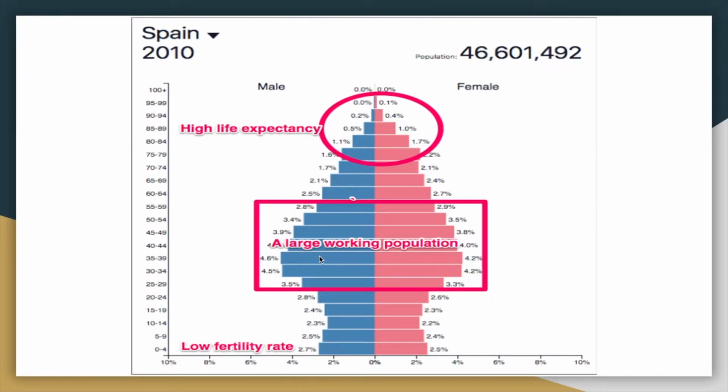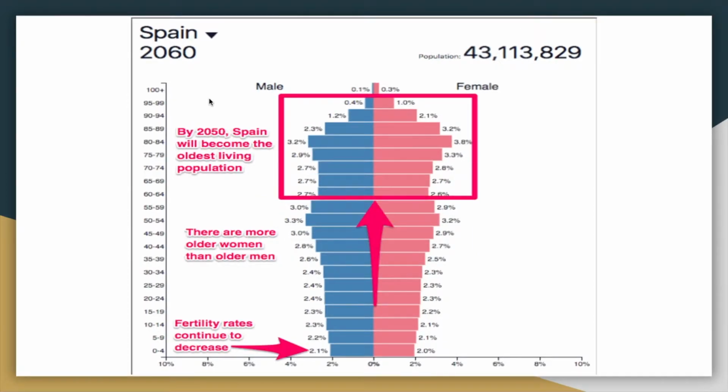And over here we have a large working population. However, there is a low fertility rate that is taking place over here. This is Spain in 2060. By 2050, Spain will become the oldest living population in the world. And as you can see, there are more older women living than old men. And the fertility rates continue to decrease.